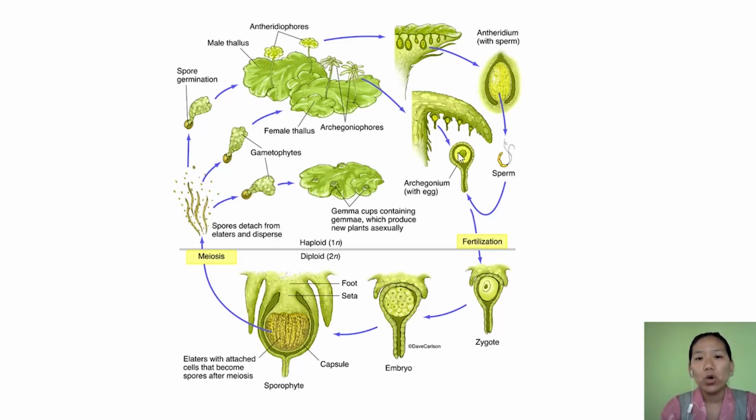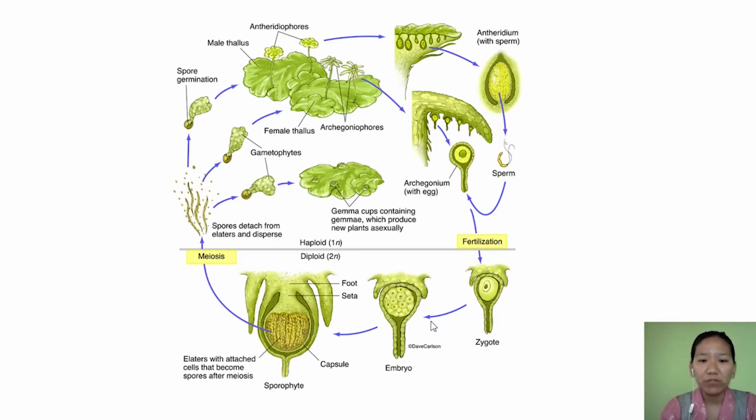Okay, so these male gametes are released into the water body, and these gametes are carried away by the water body and finally reach the neck or mouth of the female archegonium. Then through this it enters into the archegonium and fertilization takes place, and this fertilization leads to formation of zygote.